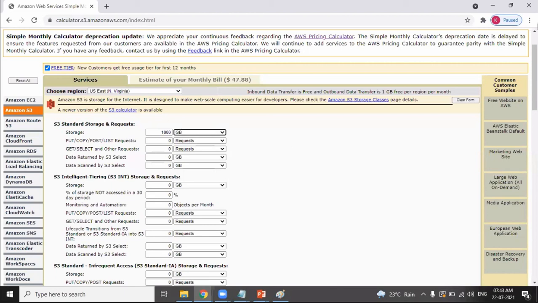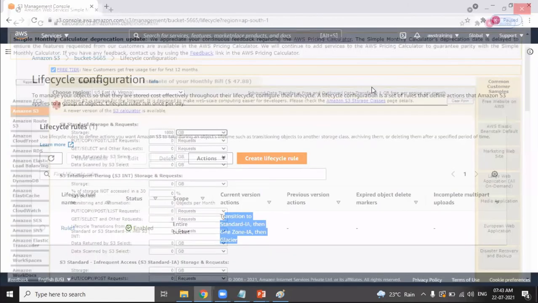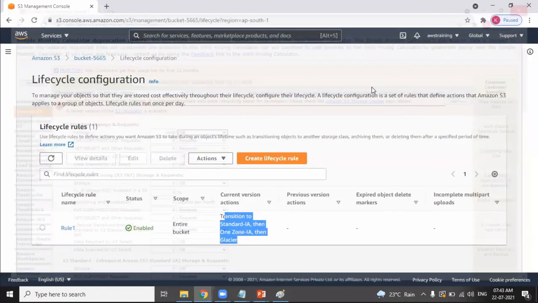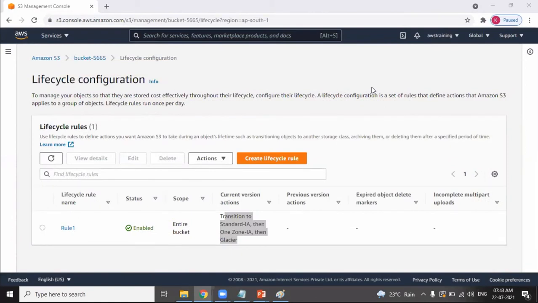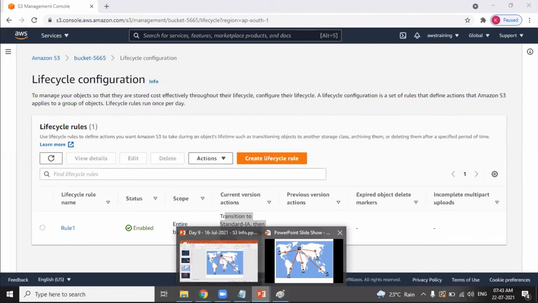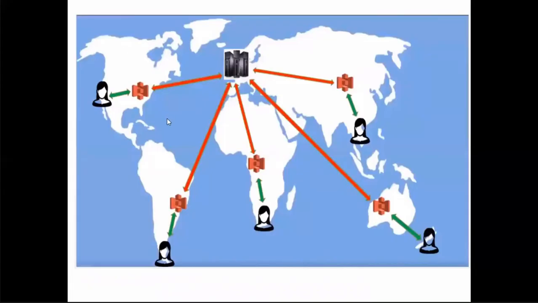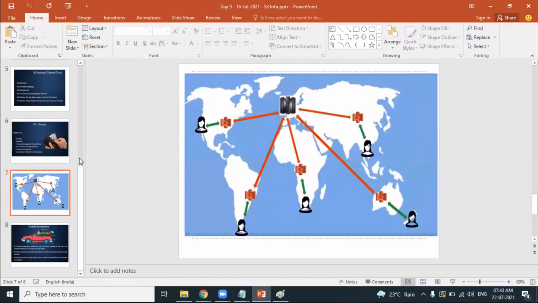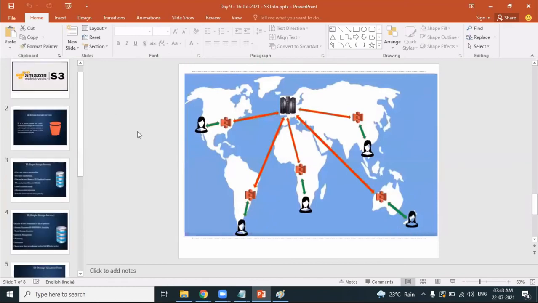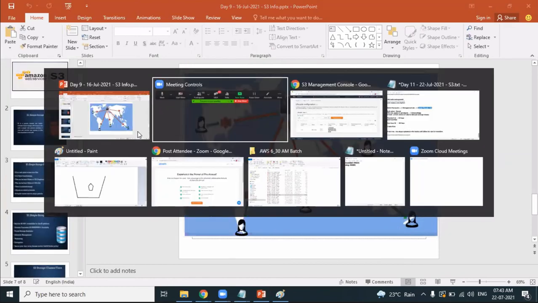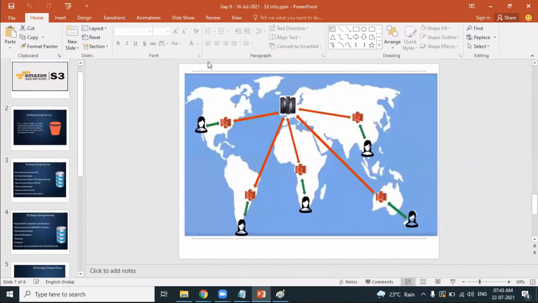So AWS provides a calculator so that you can calculate and give an estimate when the client asks. Obviously, when the client starts to use this particular service, they'll ask you how much bill they may get. So you can use this S3 calculator to get the bill. Clear about this? With this, we have completed all the important features of S3. S3 is an object storage.